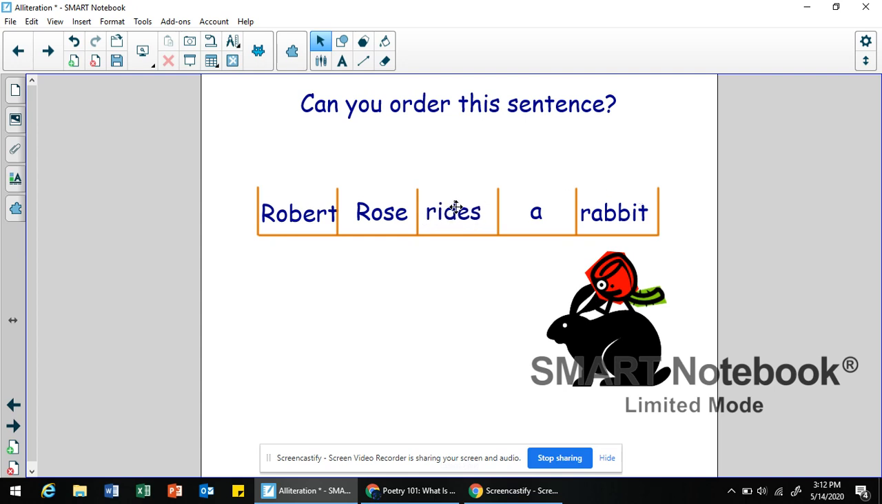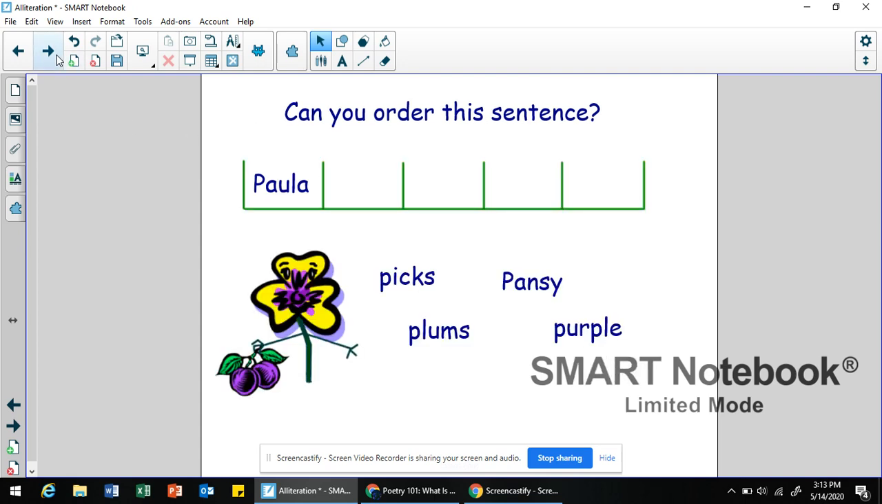So if alliteration is the repetition of the same sound being repeated over and over again in consecutive order, then what makes this alliteration? Well, notice all of the words that begin with the R sound. Robert Rose rides a rabbit. They all begin with R except for that word A. So again, when you say it fast, it can be a tongue twister. Robert Rose rides a rabbit. Okay. Usually when an author uses alliteration, it's fun to try and say it quickly to see if you get tongue-tied or not. Let's take a look at another example.